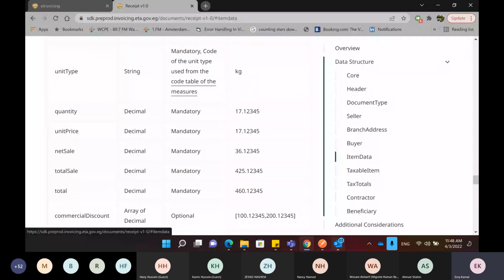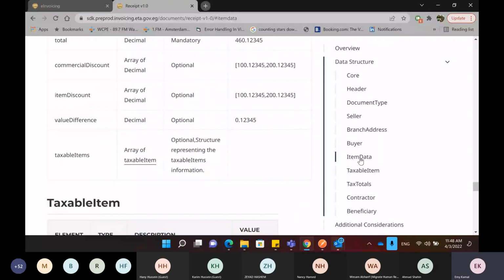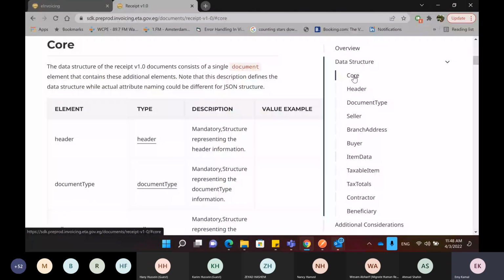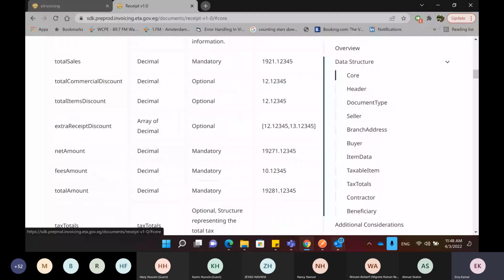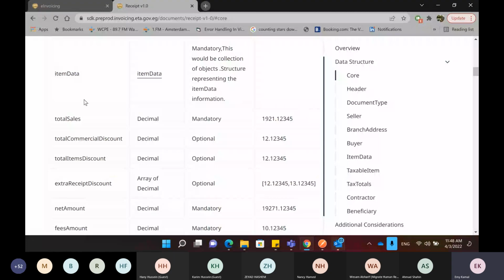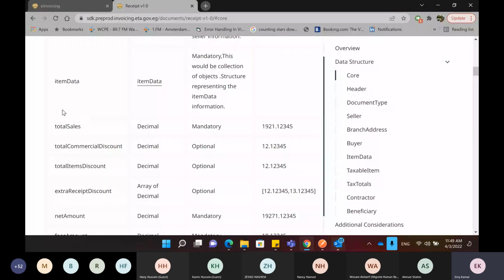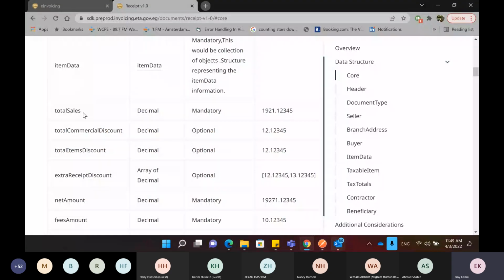So moving back to the core, we have finished the item data. After that, we need to have the total sales, the total that's on the receipt level, not on the item level. The total sales is a mandatory field. Total commercial discount, if we have, is optional. Total items discount. Extra receipt discount, if it exists, is an optional field as well. And the net amount, fees amount, and the total amount, and the tax totals.